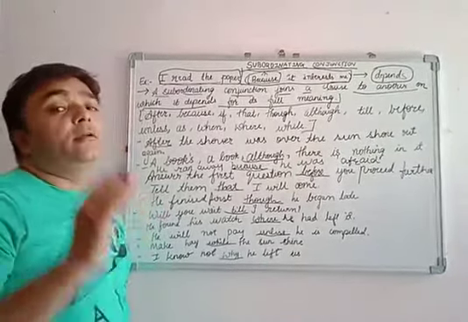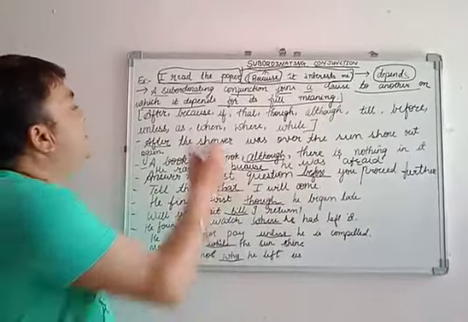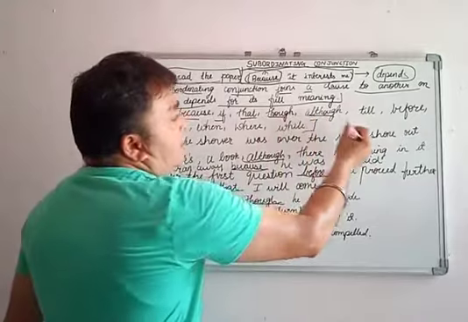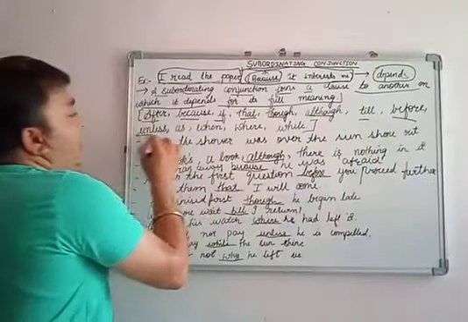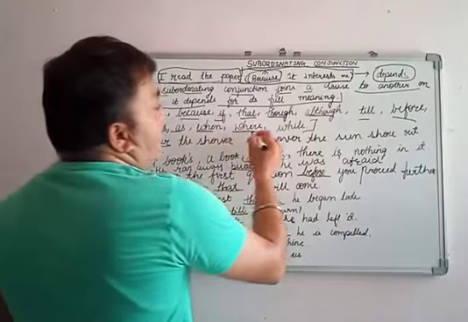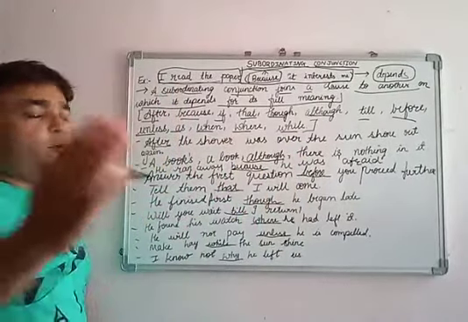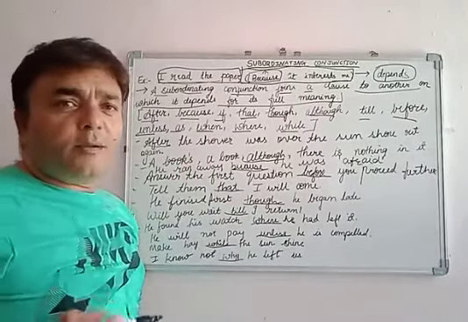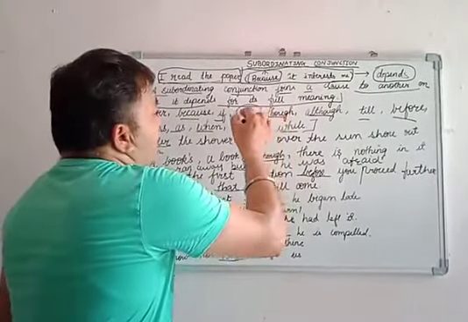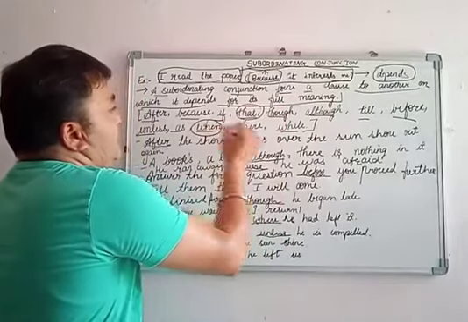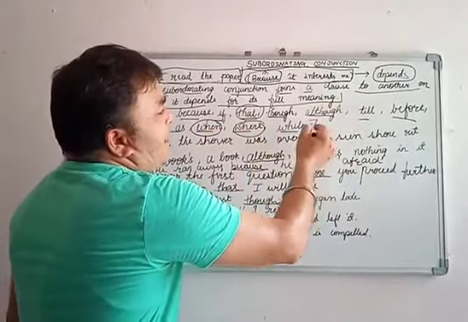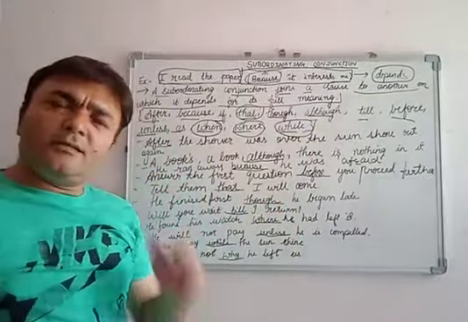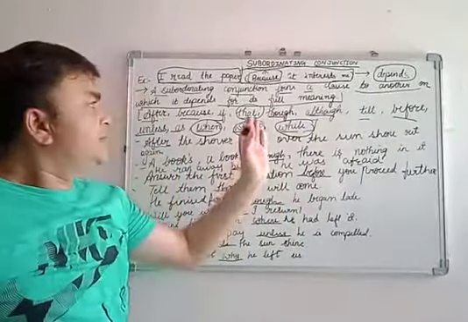So I am teaching you the conjunctions: after, because, if, that, though, although, till, before, unless, as, when, where, why. Many questions are regarding these words. Sometimes we can use these as question words, and these are conjunctions.